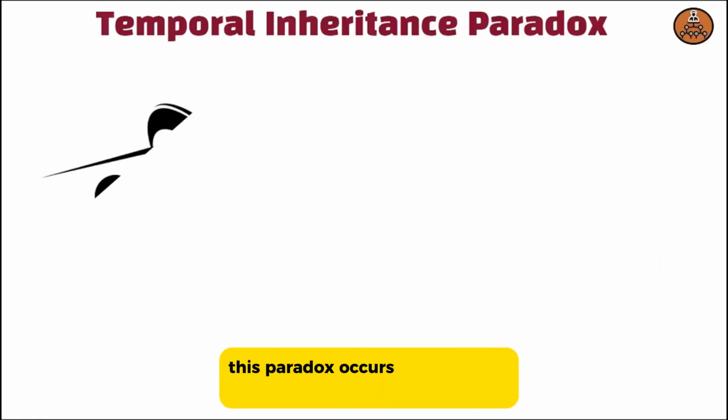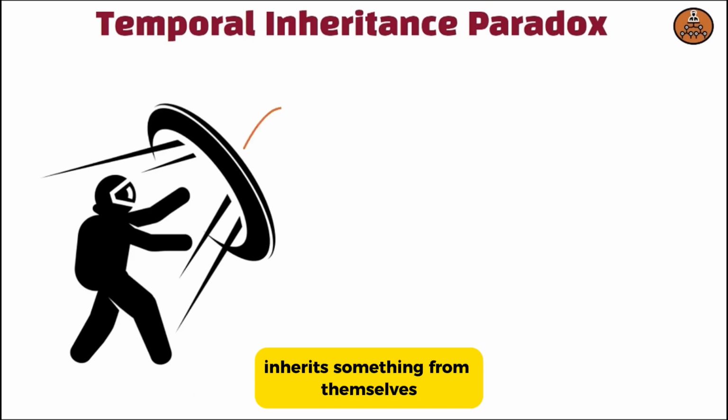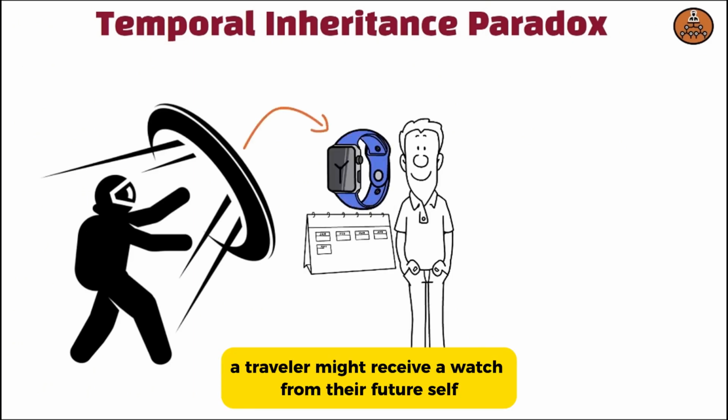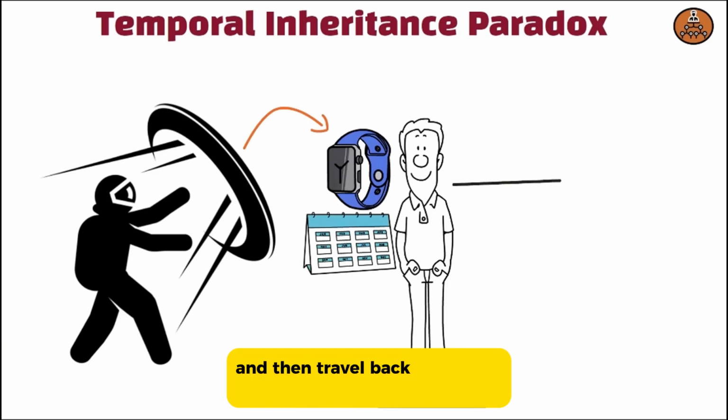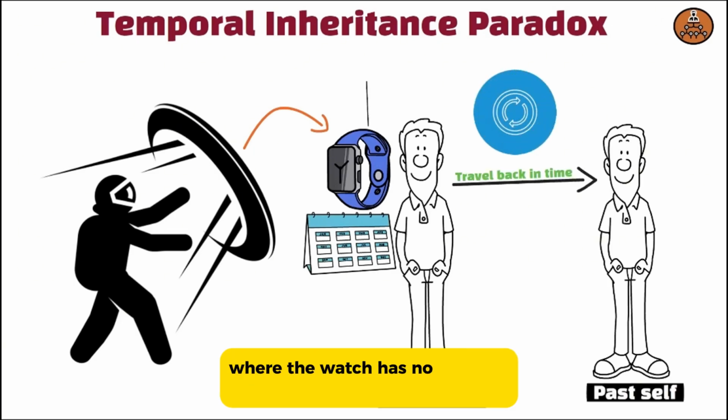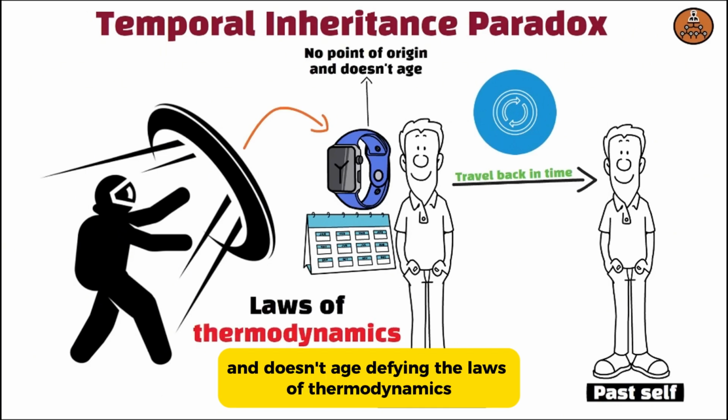Temporal inheritance paradox. This paradox occurs when a time traveler inherits something from themselves. For example, a traveler might receive a watch from their future self, wear it for years, and then travel back in time to give it to their past self. This creates a loop where the watch has no point of origin and doesn't age, defying the laws of thermodynamics.